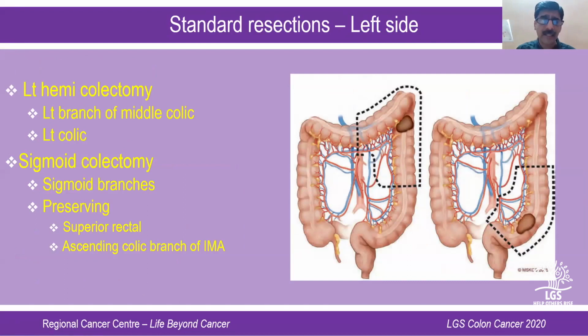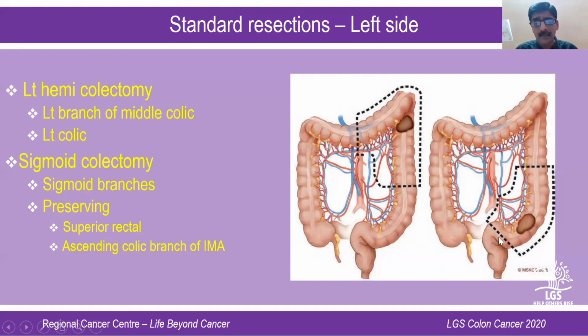But when it comes to left-sided colonic cancer, you have 2 surgeries. One is the left hemicolectomy, where you take out the left branch of the middle colic artery and the left colic artery. And you have what is known as sigmoid colectomy, where you take out the sigmoid branches, preserving the superior rectal artery. So here you do a colocolic anastomosis. Here also you do a colocolic anastomosis by hand-sewn technique or a stapler technique.